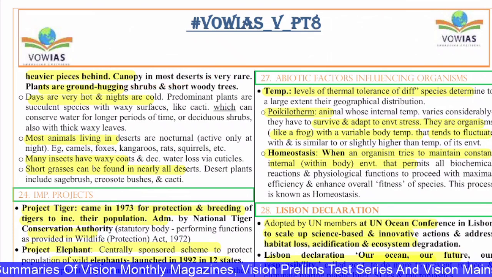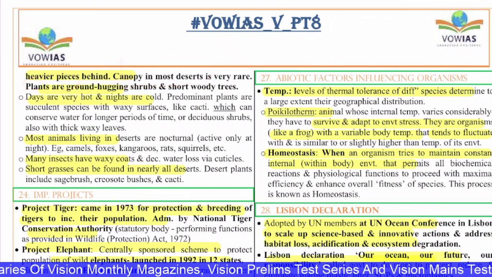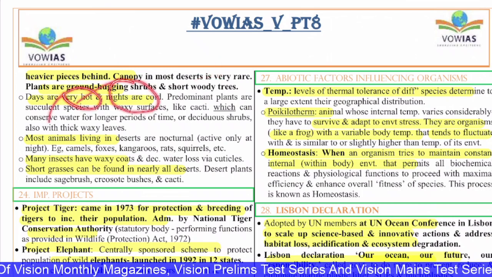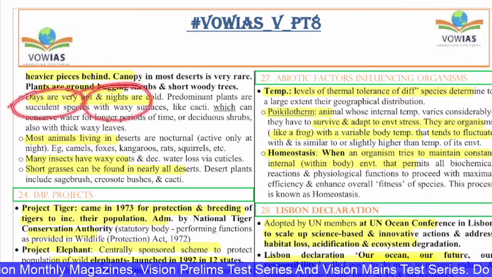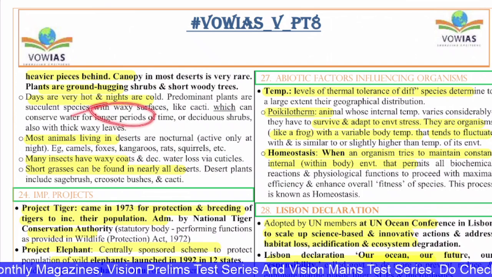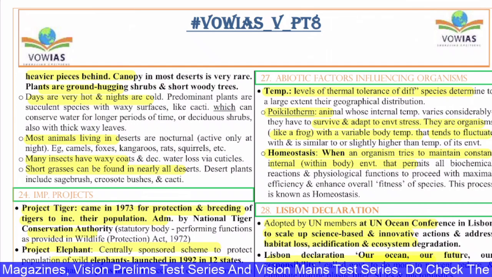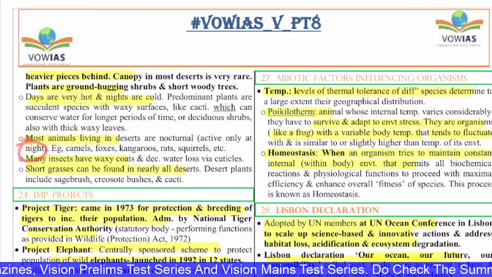Canopy in most deserts is very rare. The plants are ground-hugging shrubs and short woody trees. Days are very hot and nights are cold. Predominant plants are succulent species with a waxy surface, like cacti, which can conserve water for a long period of time, and deciduous shrubs. They also have thick waxy leaves. And most animals are nocturnal. They are active only at night because of the high heat.